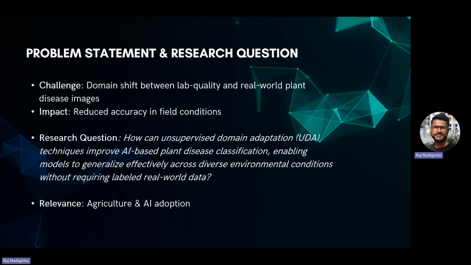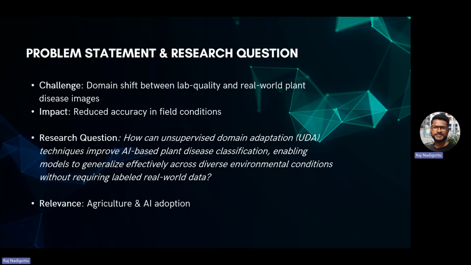The models are trained on lab quality images, but they will be tested in the real world, where the quality and the domain show a great shift. Because of this, the accuracy of the classification is reduced,